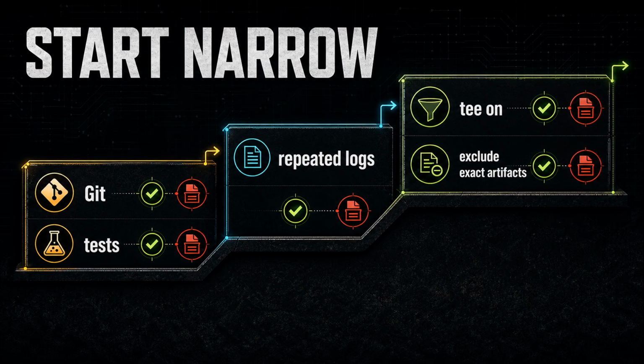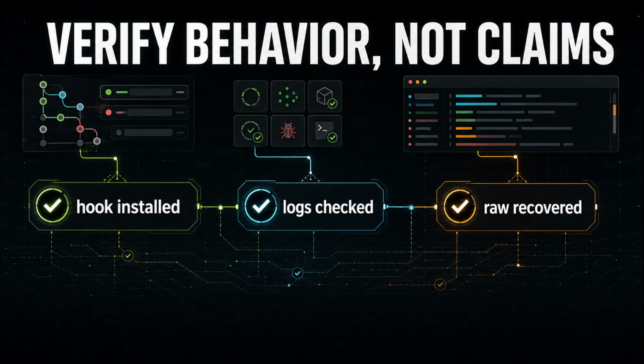So how would you actually roll this out? Start narrow. Git status, git log, push output, passing test noise, repeated logs, dependency lists, and maybe noisy package manager output. Keep tee recovery on. Exclude commands where exact stdout is the artifact. Watch the command logs. For example, in Claude Code, verify the hook is installed and watch whether bash commands are being rewritten. Right. In Codex, assume the instruction is advisory until you see consistent RTK usage.